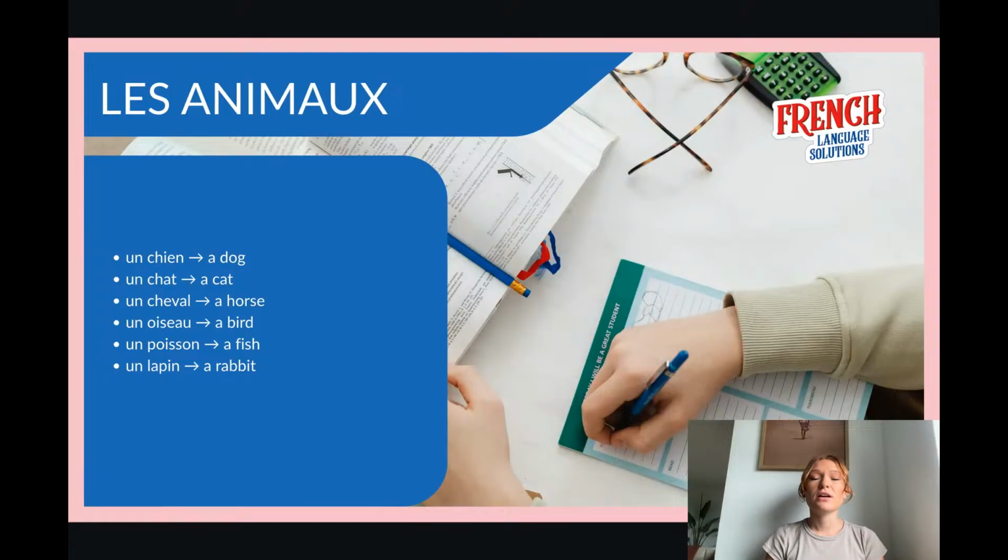A fish. Careful. Sometimes I hear poizon. Every time you have the double S, it will always be pronounced the S sound, not the Z sound. Because if you say poison, it means poison. Here we want to say fish. Poisson. S sound. And you can really try to emphasize on the S sound. Poisson. Fish. Un lapin, a rabbit or a bunny. Okay, these are the main animals.